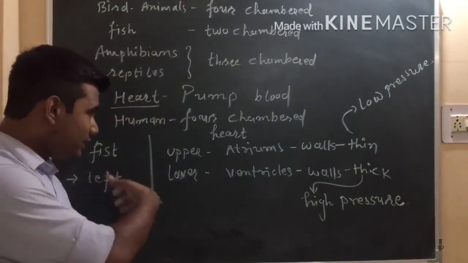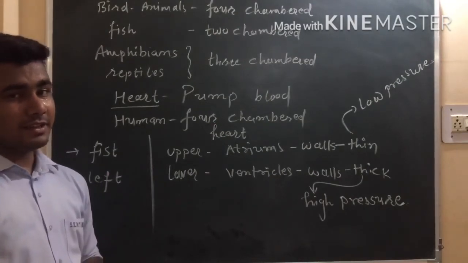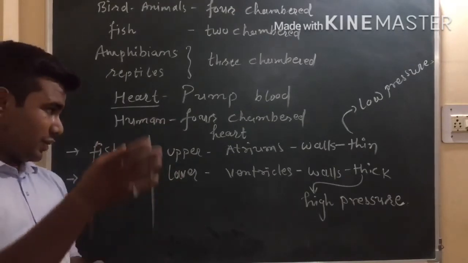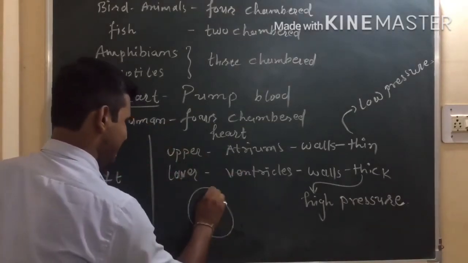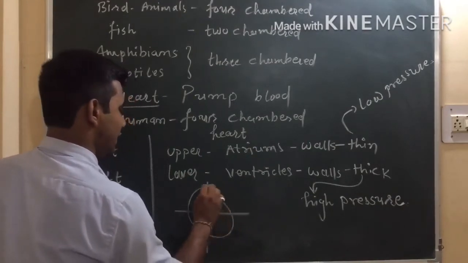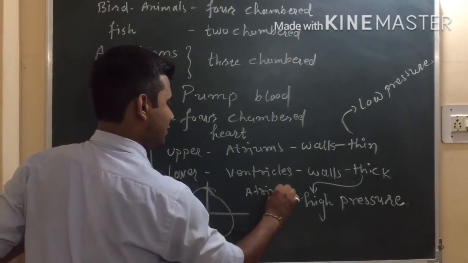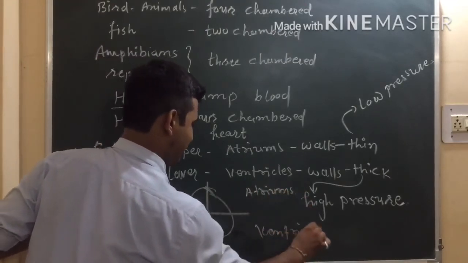So this way the human heart is classified into four different sections. We will have two atriums. If we draw just a schematic diagram of it, the upper parts will be our atriums, and the lower parts will be our ventricles.